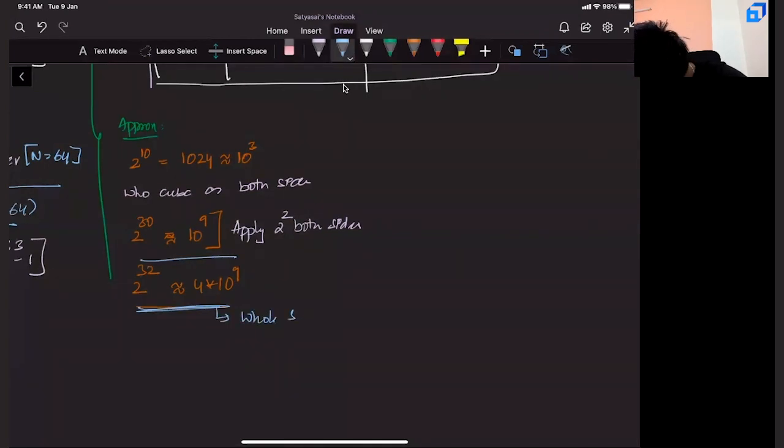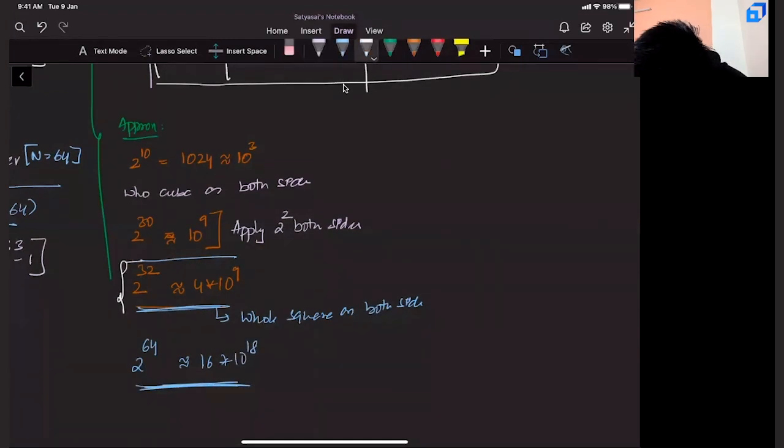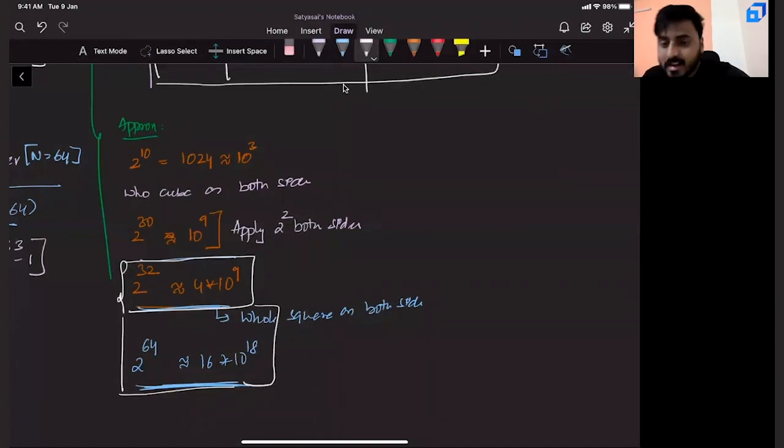Now whole square on both sides. Then what you get, 2 power 64 is approximately the same as 16 into 10 power 18. These are the two most important things which we'll use. In a lot of questions you must have seen, the array value is in the range 1 to 10 power 9 or 2 into 10 power 9. This is the reason why they give you numbers in the range of 10 power 9.